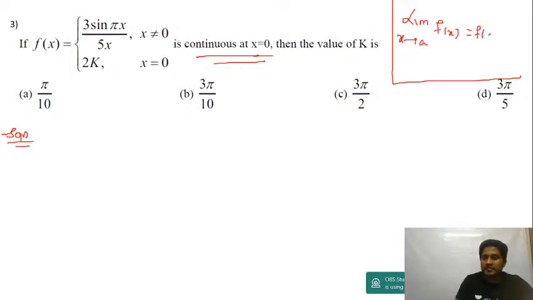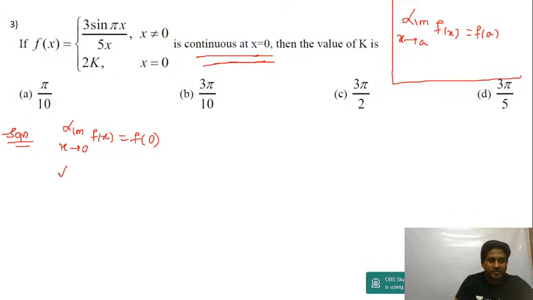If it is continuous at x is equal to a, that's what you do. If it is continuous at x is equal to 0, then I'm supposed to write limit x tending to 0 of f of x is equal to f of 0. It's already continuous at 0. So write limit x tends to 0 of f of x is equal to f of 0.